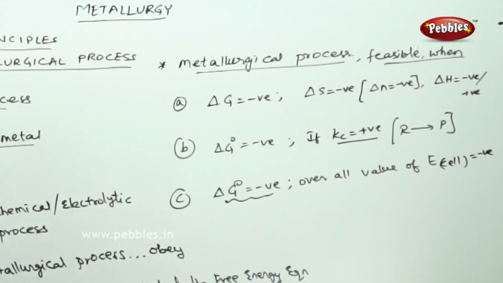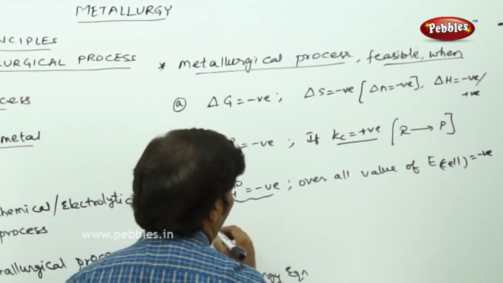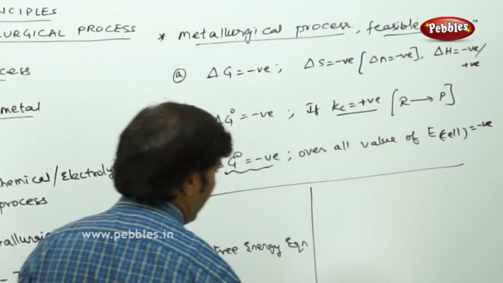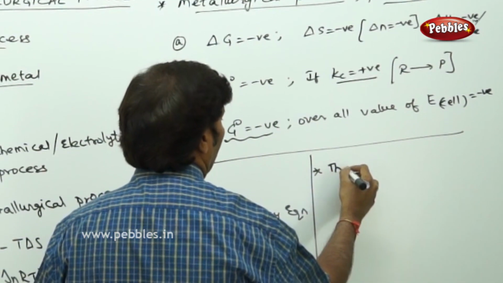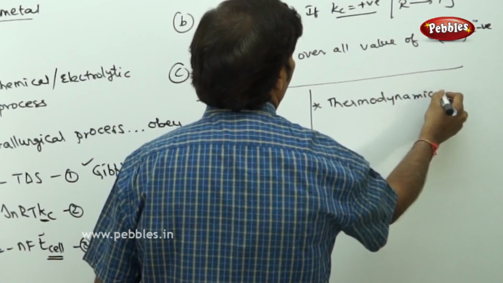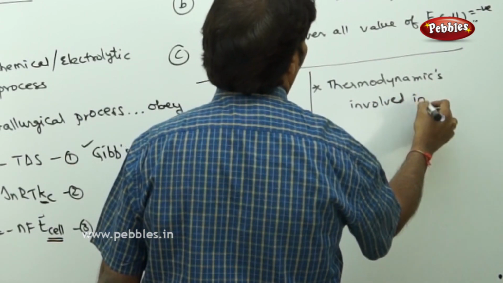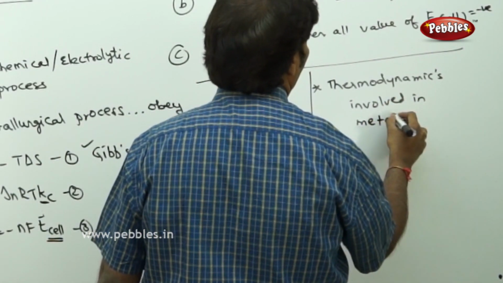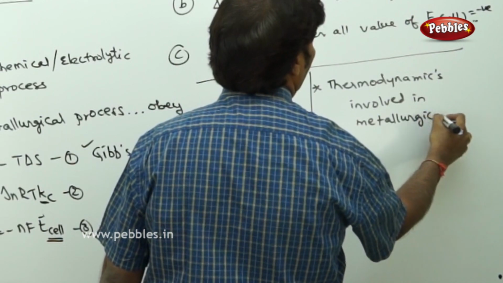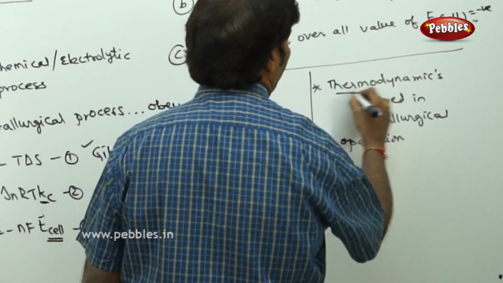Apart from this, one more point I would like to highlight is the thermodynamics involved in a metallurgical operation.